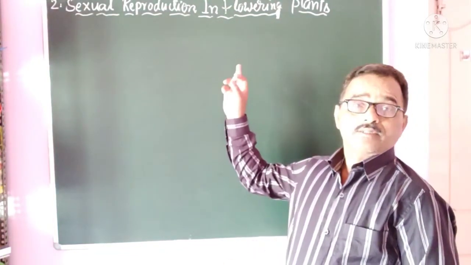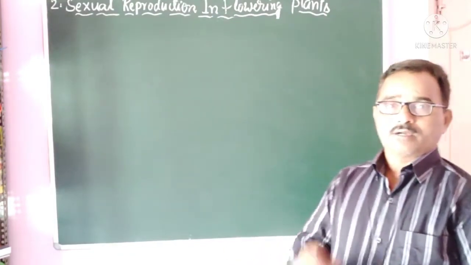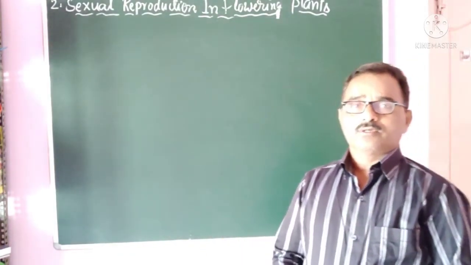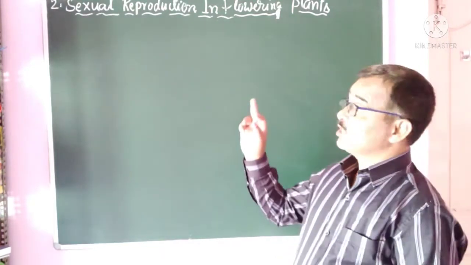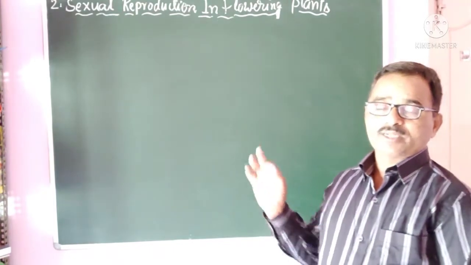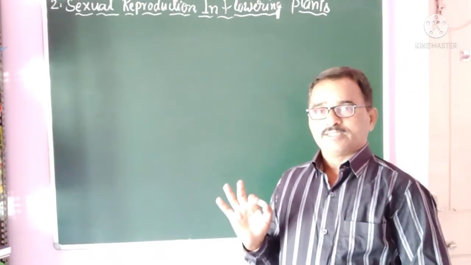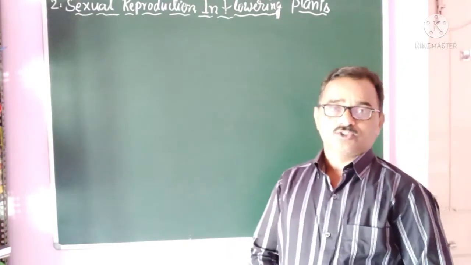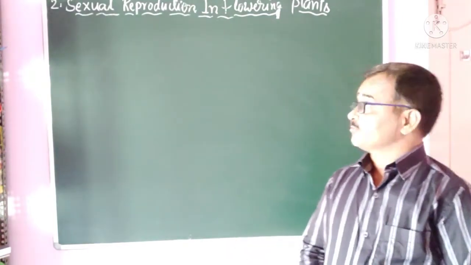And here, this is a specific concept regarding reproduction, that is sexual reproduction, confined only to the flowering plants, that is angiosperms. So the second chapter is confined to only the angiosperms, and we are going to discuss only the sexual reproduction in angiosperms. So that is the concept here.